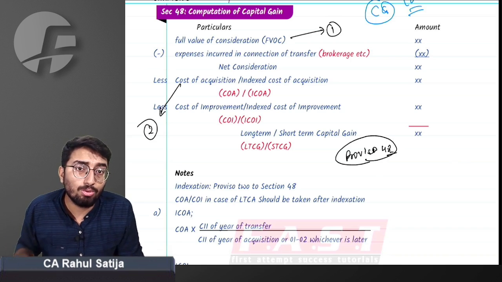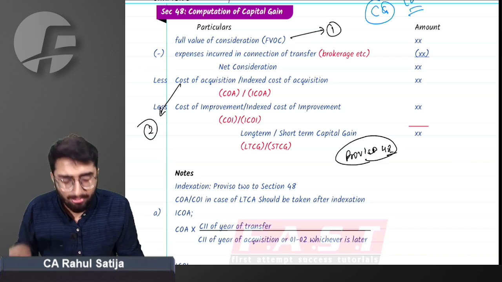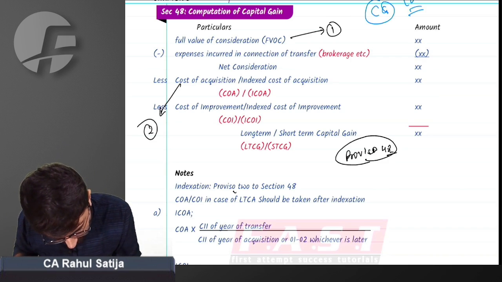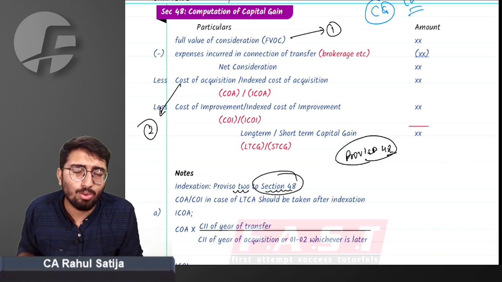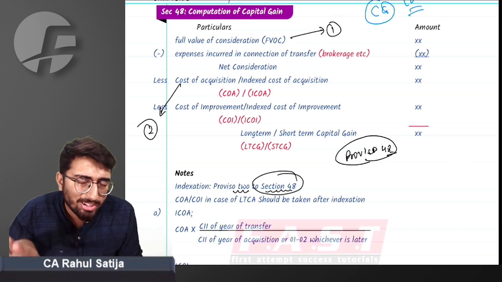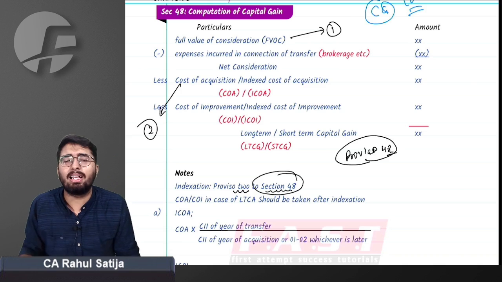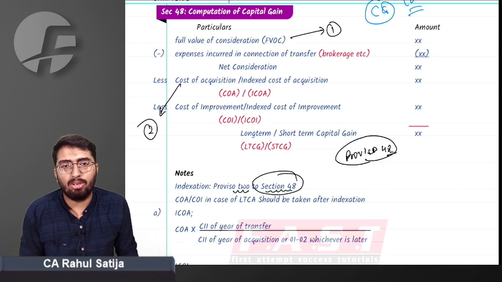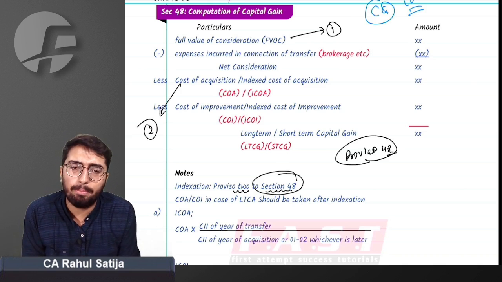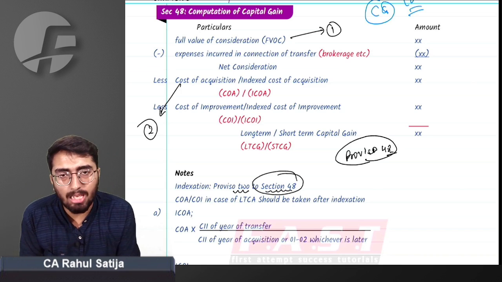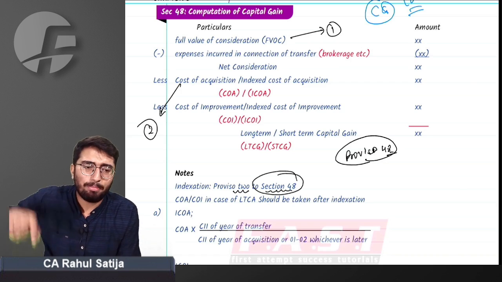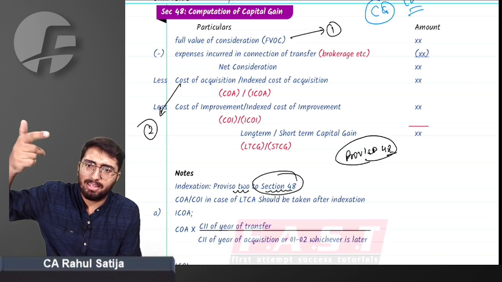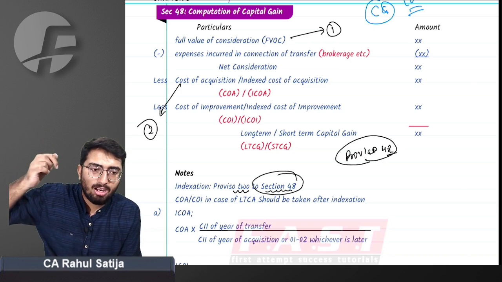Let us switch to provisos to section 48. Firstly, we will study the second proviso, proviso 2 to section 48. What the second proviso says, do listen. If you are transferring any capital asset which is a long-term capital asset, any capital gain will be long-term capital gain. It is very simple. Any capital asset transferred which is a long-term capital asset, capital gain will be long-term.